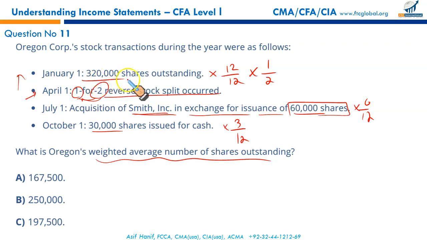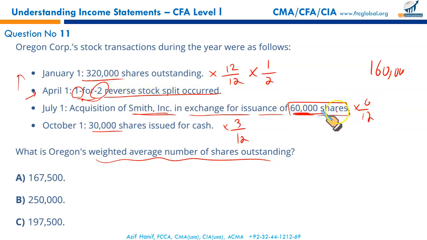So these 320 shares with the full weight of the whole year, 12 by 12, times 1 over 2, is going to be 160. 320 will become half in number because there is a 1 for 2 reverse stock split. Then these 60,000 acquisition shares were outstanding for just 6 months out of 12, and they are already the bigger shares, so the reverse stock split effect has already been there.